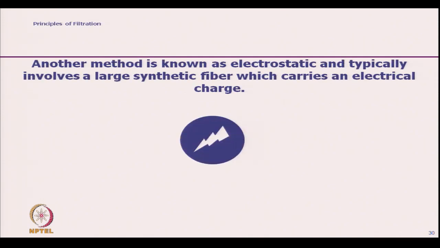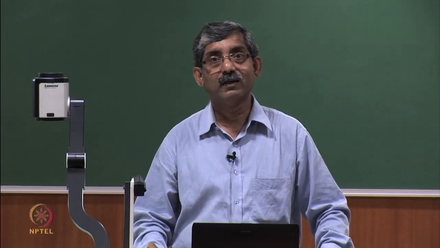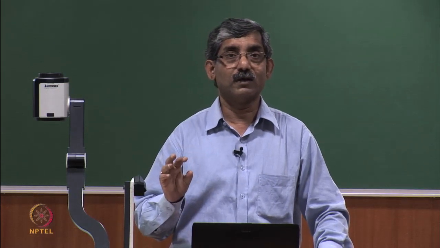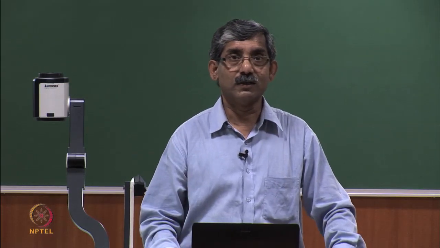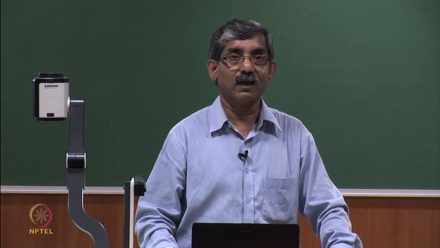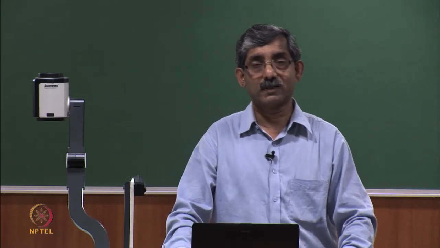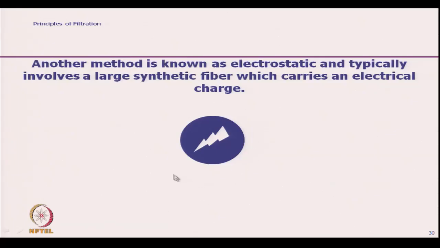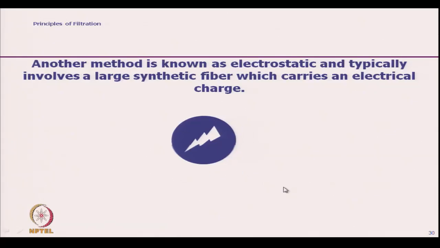So, another method is electrostatic filtration. It typically involves synthetic fiber which carries an electrical charge. For natural fibers, it is very difficult for those fibers to be charged. Synthetic fibers like polyester and polypropylene can be charged easily. So, this is showing a charged fiber.